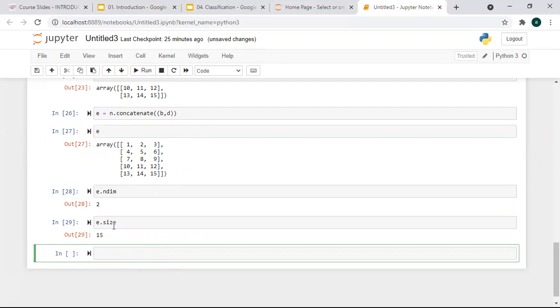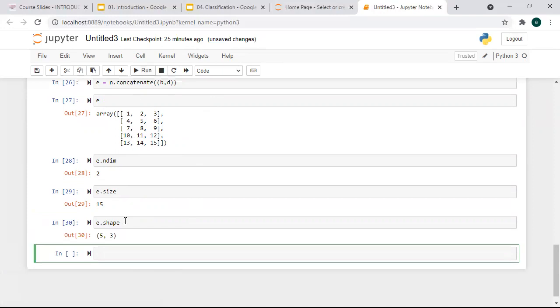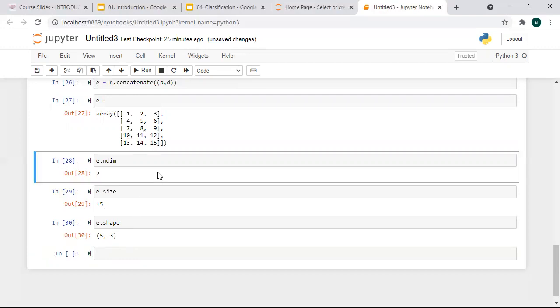So the size function is going to give you the number of elements, and the dimension function is going to give you the dimension. Now the shape function that you are talking about is going to give you the number of rows and columns, as I was saying. Here, how many rows do you have? 5. And how many columns? 3. So it gives you the rows and columns.